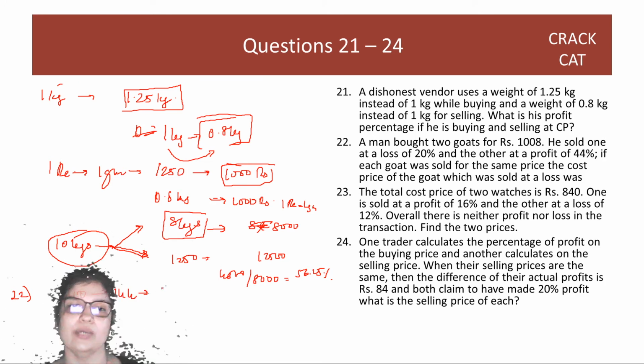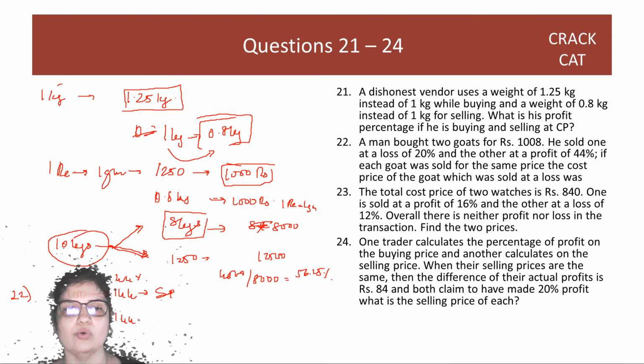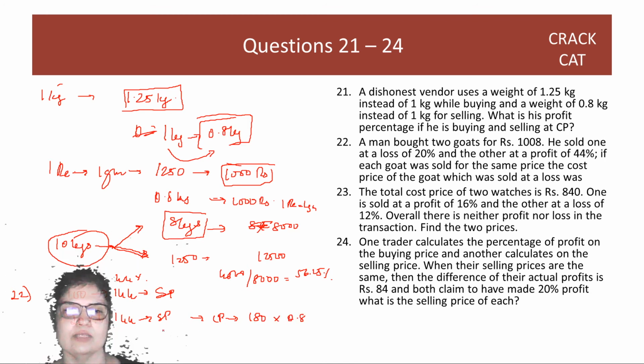ये सेलिंग प्राइस हो गया एक गोट का जो 44% प्रॉफिट पे हम बेच रहे हैं. अब we are saying कि दूसरे गोट का भी यही सेलिंग प्राइस है, 144 ही सेलिंग प्राइस है. Now यहाँ पे there is a loss of 20%, guys. So what is the cost price of this? The cost price would be 180. Right? 180 पे 80% loss, 0.8 gives us 144. I can just find this by dividing it by 0.8.